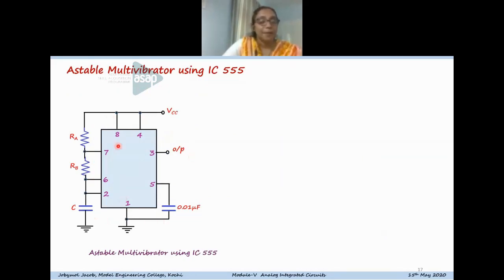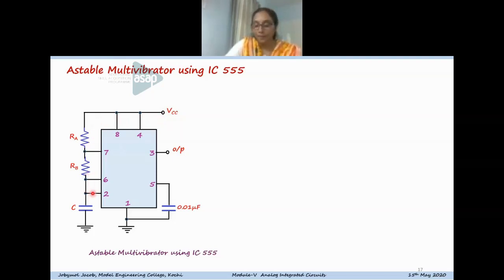Here, a capacitor C is connected to VCC through two resistors RA and RB. So the capacitor can charge through these two resistors.